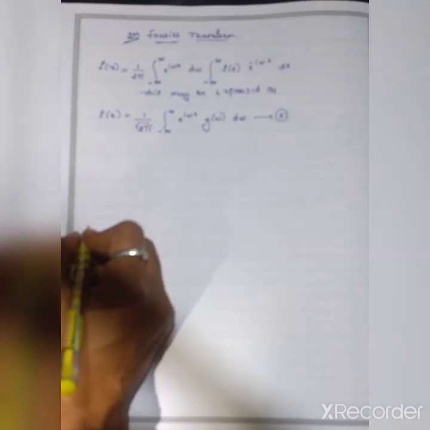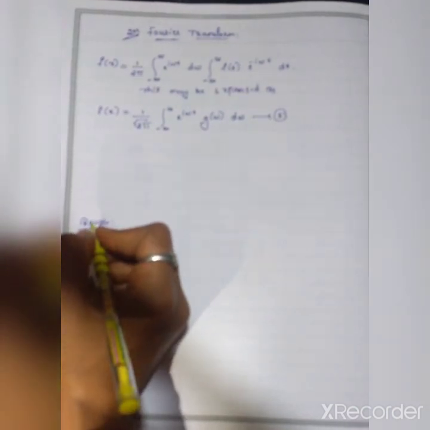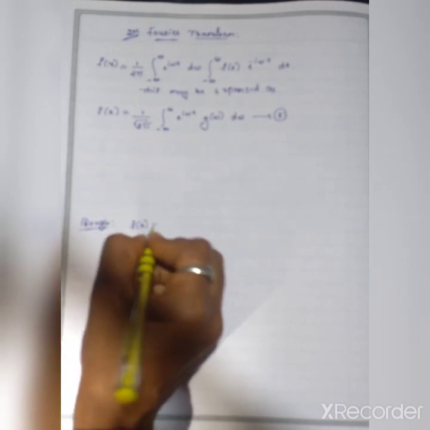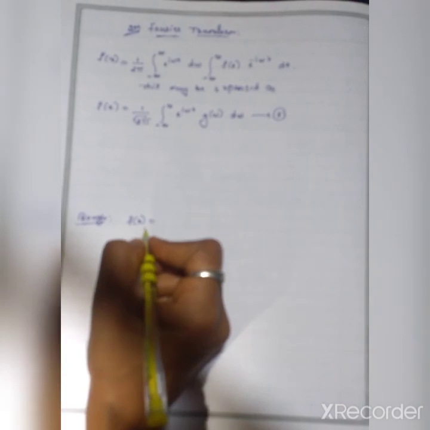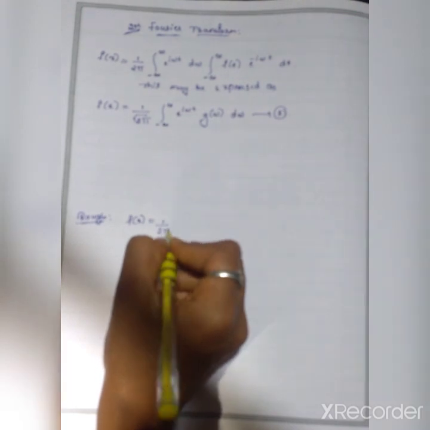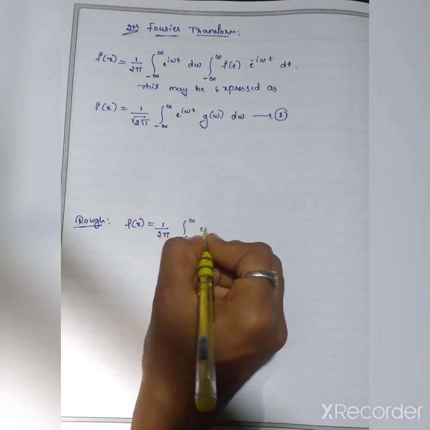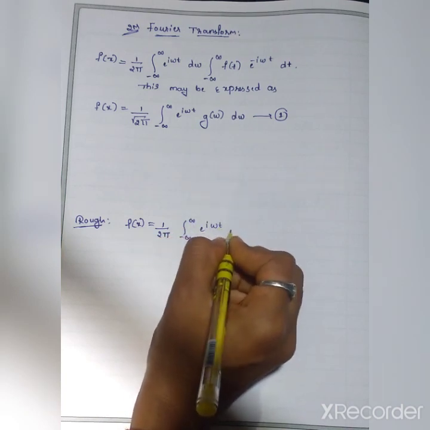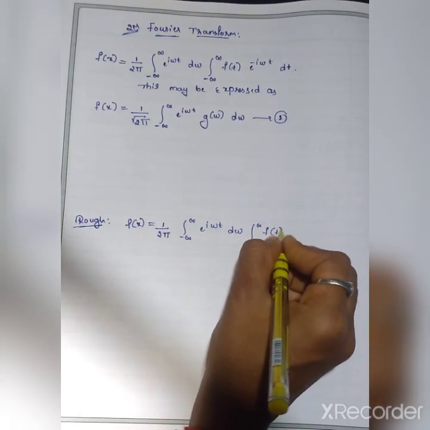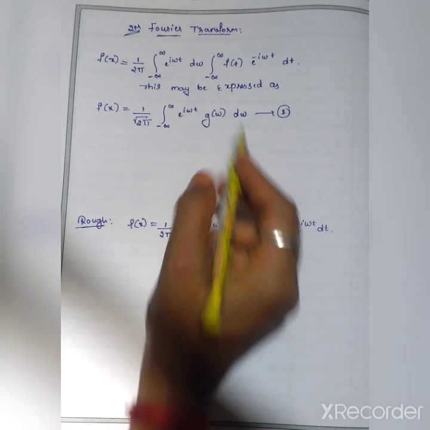Consider this as rough work. Already we know f of x equals 1 by 2 pi, integration from minus infinity to plus infinity e raised to i omega t d omega, integration from minus infinity to infinity f of t e raised to minus i omega t into dt. We know this expression.